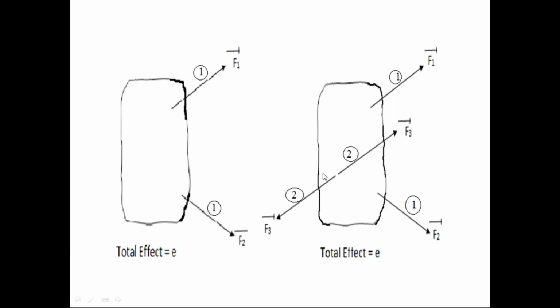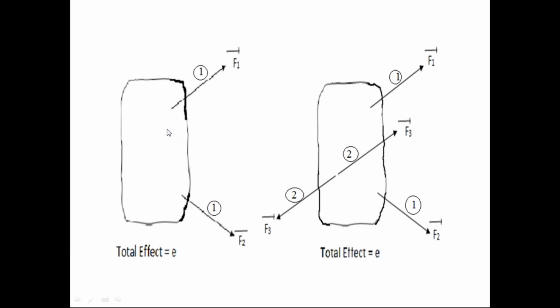We remove the second force system from the rigid body. Even though we remove the second force system from the rigid body, it has the same effect as in the first condition. So this is the first condition. In the first condition, the rigid body is subjected to the first force system and also the second force system. Because of these two force systems, let the effect on the rigid body be E. Then coming to the second condition, this is the second condition.